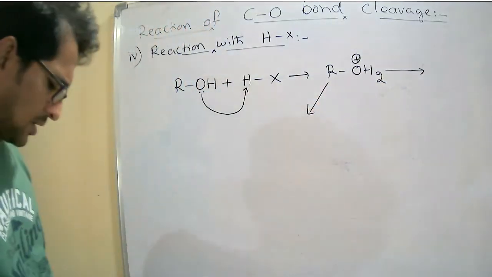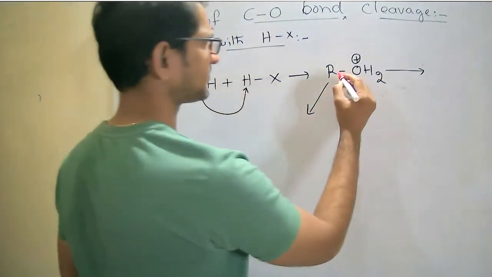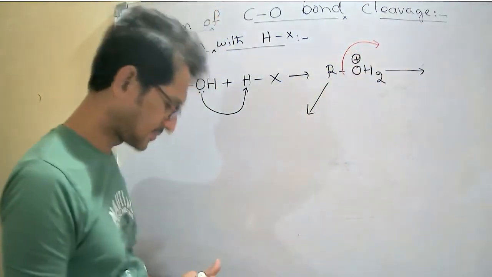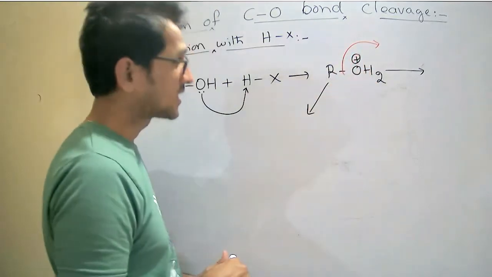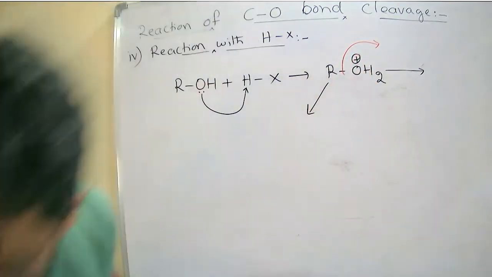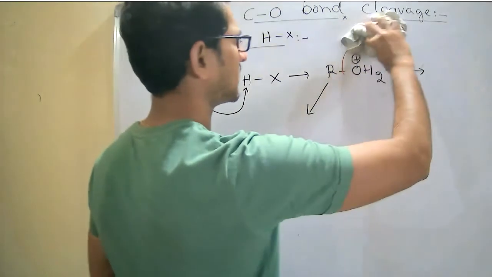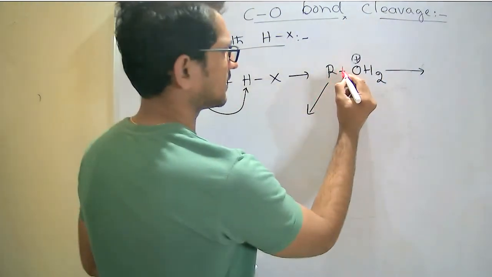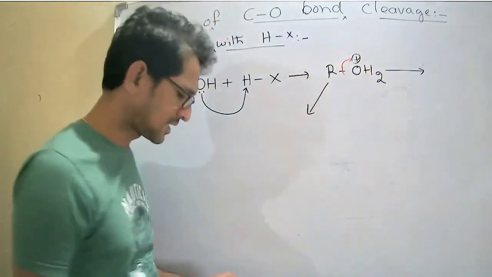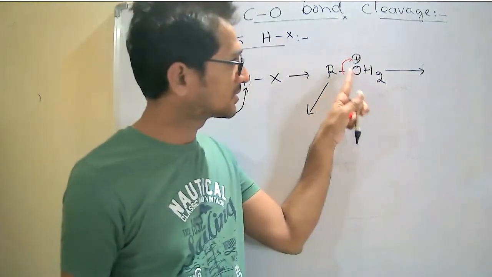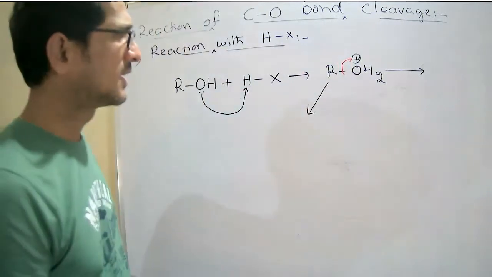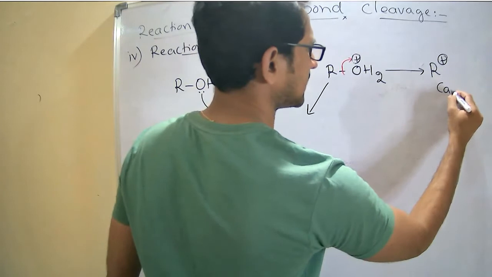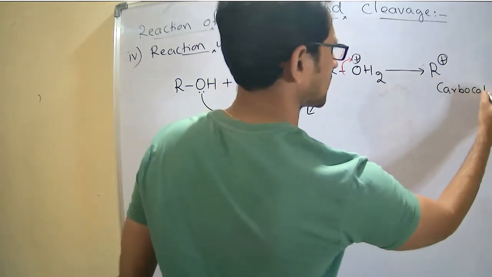If it eliminates, because the positive charge on oxygen is less stable, I will transfer the electrons between the carbon and oxygen towards the oxygen, then it gives a carbocation.